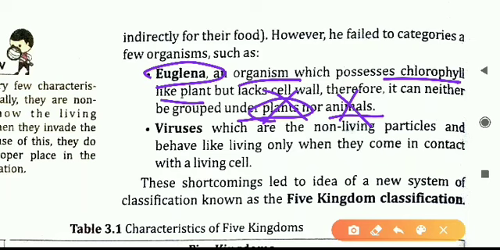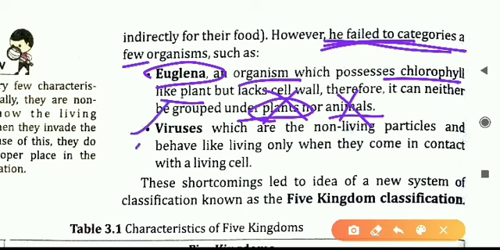So this question was asked to Linnaeus, who gave the two kingdom classification. He said one group is plant, one group is animal. Then the question was asked, what about Euglena? Euglena does not do photosynthesis, so it is not a plant. Euglena cannot move, so it is not an animal. Then which group will you put it in? You say only two kingdoms are there. So in this point he failed. He failed to categorize these kinds of organisms.